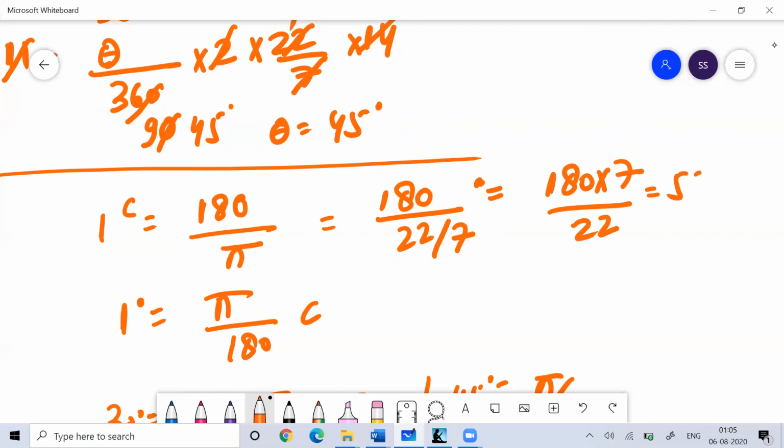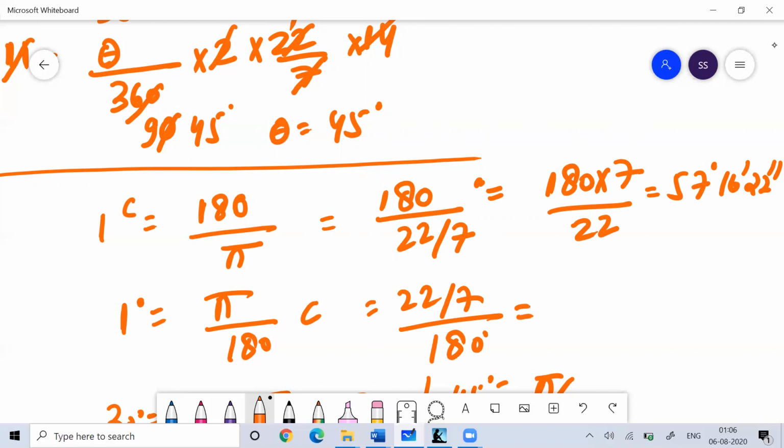If you solve this, you get 57 degrees, 16 minutes and 22 seconds. Similarly, if you put 22 by 7 by 180, you get 0.01746 radian. You can remember this, and it will be helpful whenever you work on angle calculation.